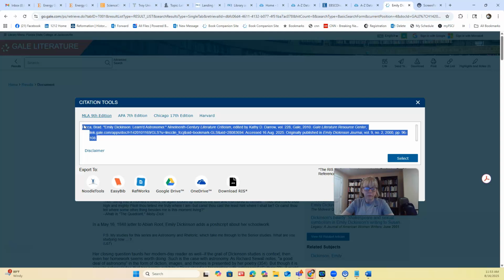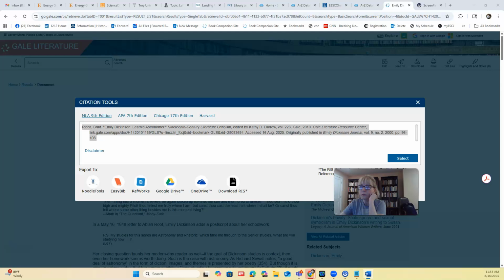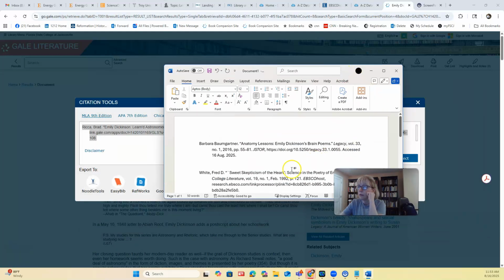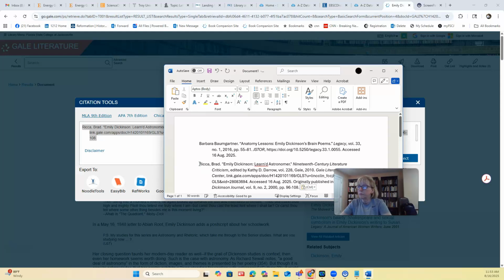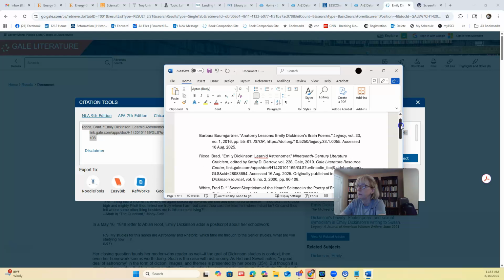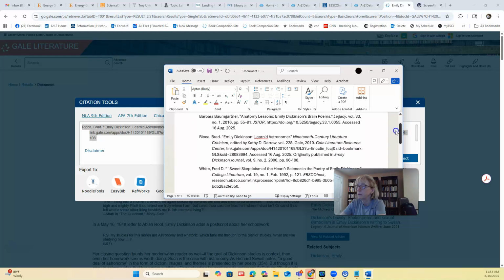So we're going copy, and we go over to our Word document, and we say Rika comes after B and before W. But right now, I see a big error in this automatically formatted stuff. Does anybody else see it? It's a big one. What's the last name in Barbara Baumgartner?